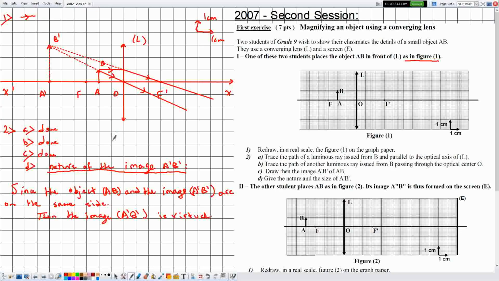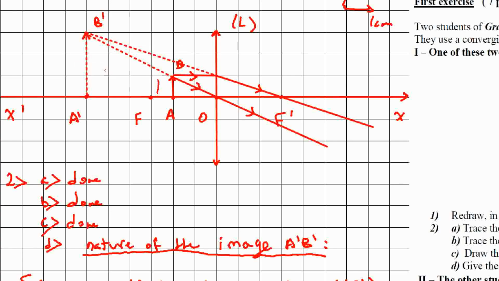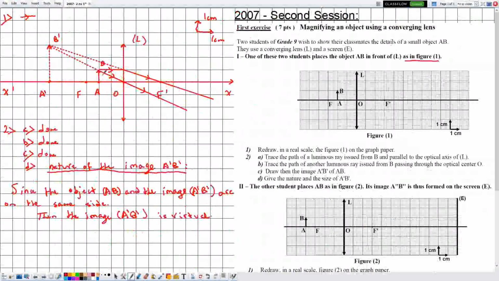We could give another reason why the image is virtual. Notice that here AB is pointing upward and A prime B prime is also pointing upward. So both of them, AB and A prime B prime, are in the same direction, which means that the image is erect with respect to the object, and we know that a virtual image is erect with respect to the object. So we can say also that